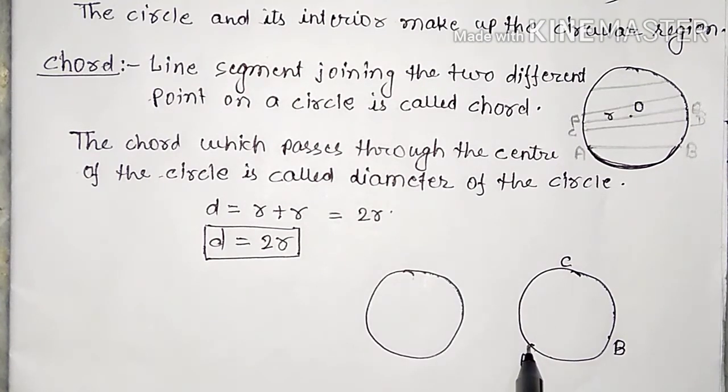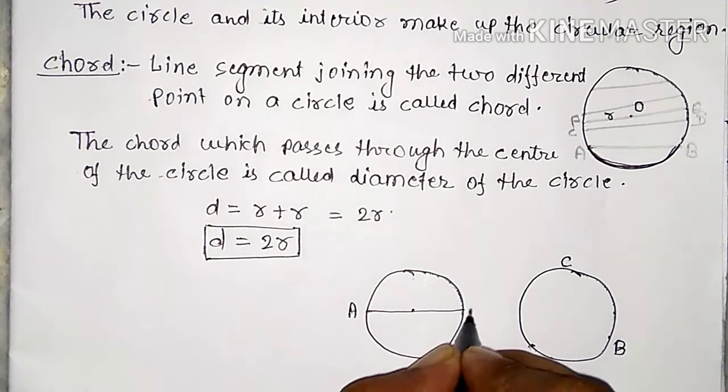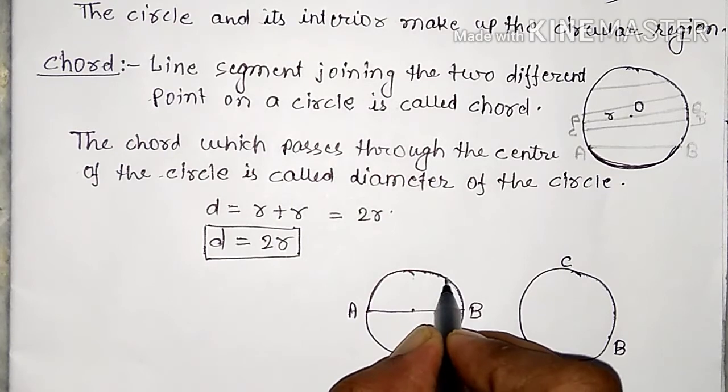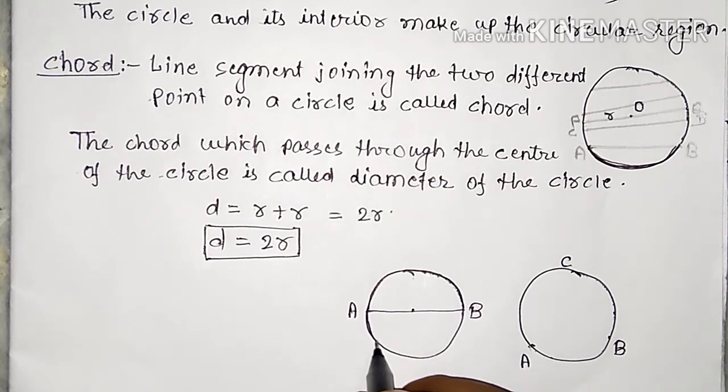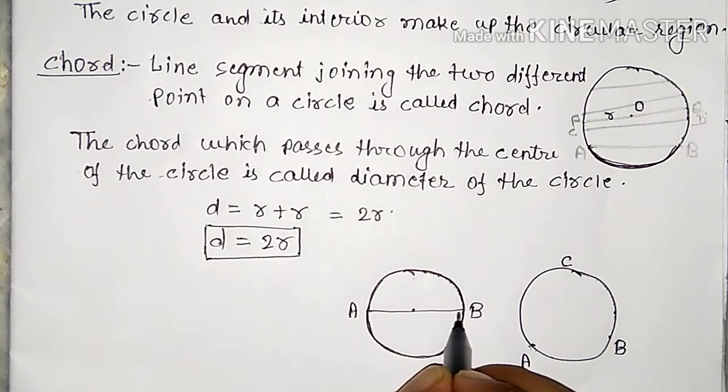If A and B are the ends of the diameter, this is the diameter and this is the center of the circle. The diameter always passes through the center of the circle. If both the points A and B are ends of the diameter, then both the arcs are equal and each is called a semicircle. This is also a semicircle and this is also a semicircle. Why? Because points A and B are the ends of a diameter of the circle. Then we can say that both the arcs are semicircles.